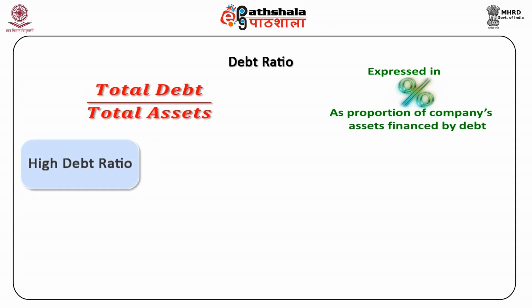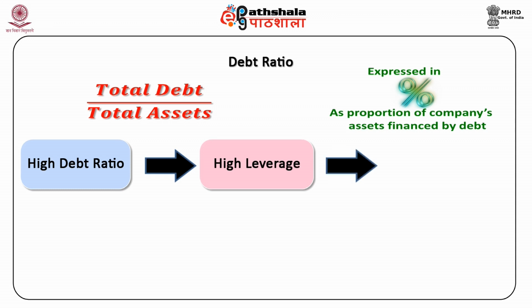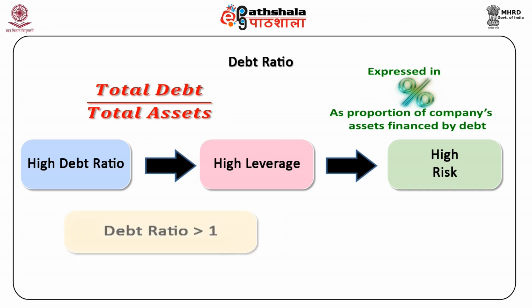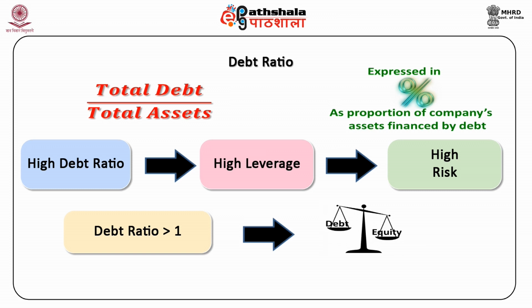The higher this ratio, the more leveraged the company is, and the greater is the risk of default on the payment of the fixed financial obligations. A debt ratio of greater than 1 indicates that a company has more debt than assets.